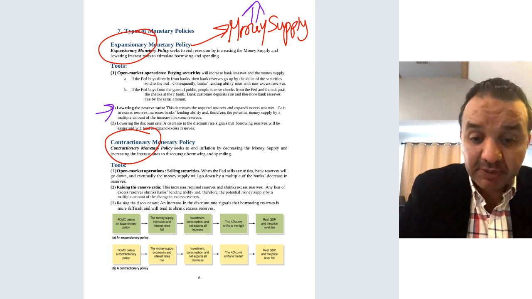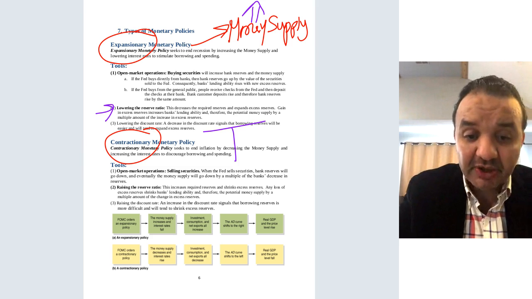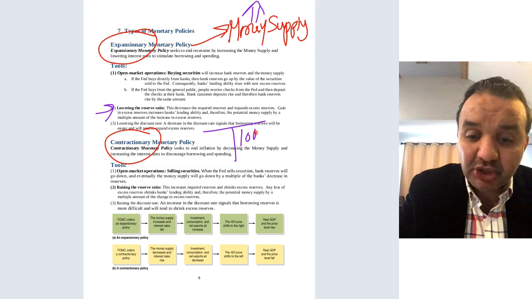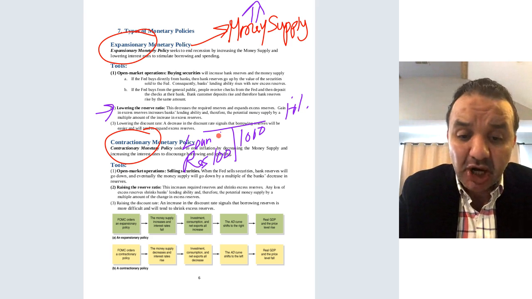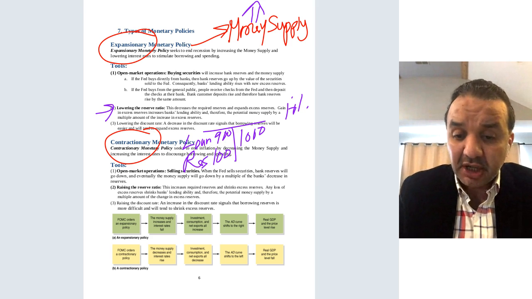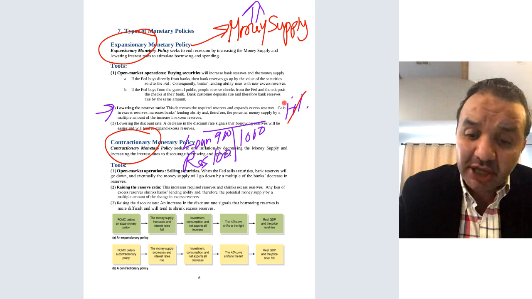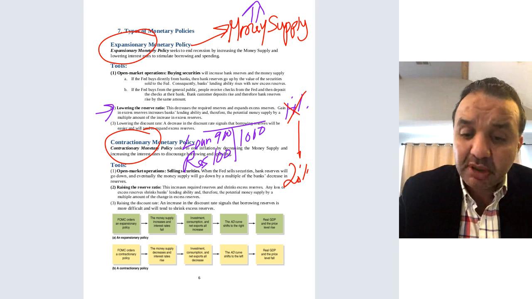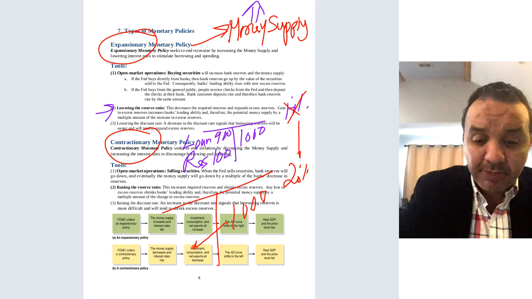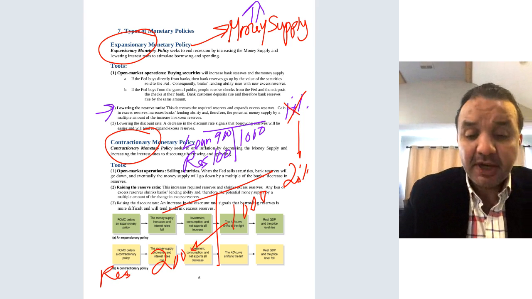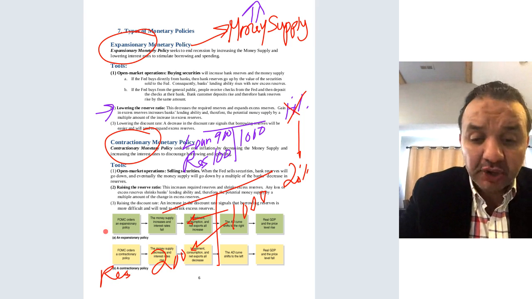So let me explain this. When I explained the reserve ratio, I said if the deposit is 1,000 and the ratio is 10%, the bank has to keep a reserve of 100, which is 10% of 1,000, and the bank can make loans up to 900. Yes? Now, if I change the 10% to 20%, let's see what happens. With the same 1,000 deposit, now the bank has to keep 200 in reserve, and the bank can lend only